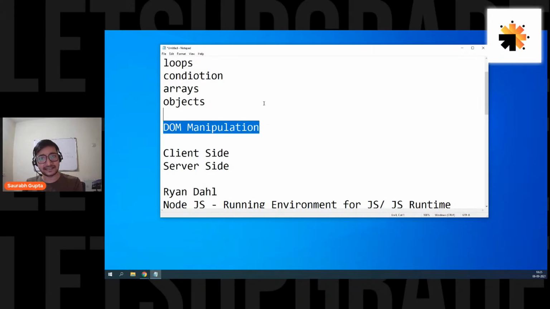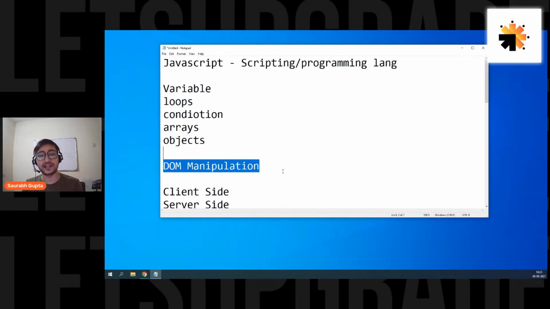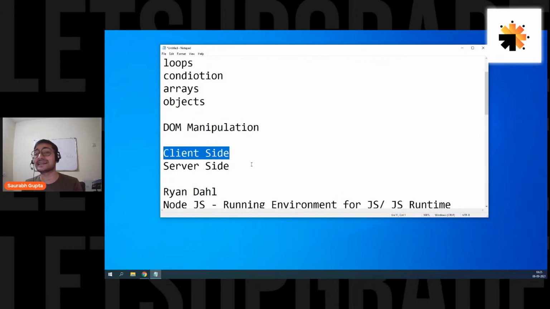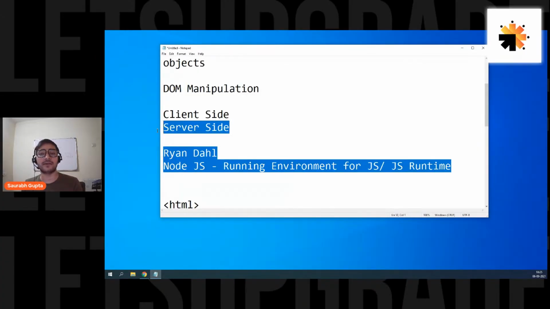So in this 3-day session, we are only focusing on the basic programming constructs and DOM manipulation. That means we're only going to learn JavaScript at the client side, not at the server side. But I just wanted to tell you what exactly JavaScript is. That's why I also told you about Node.js and how JavaScript can run outside the browser.